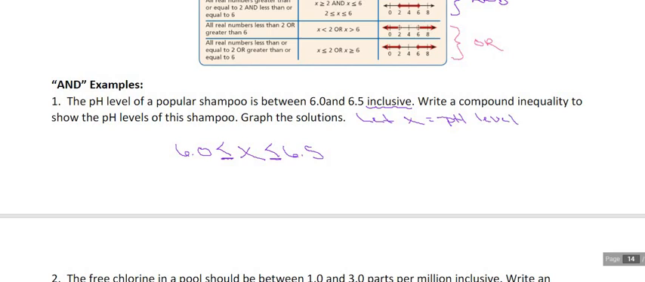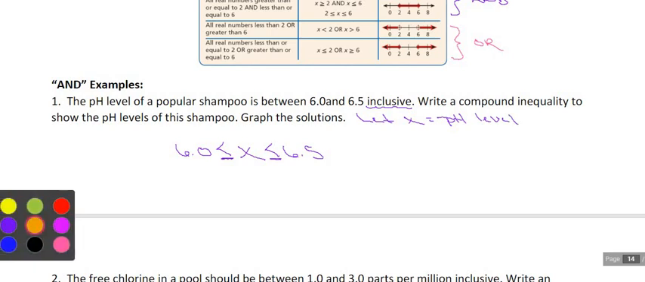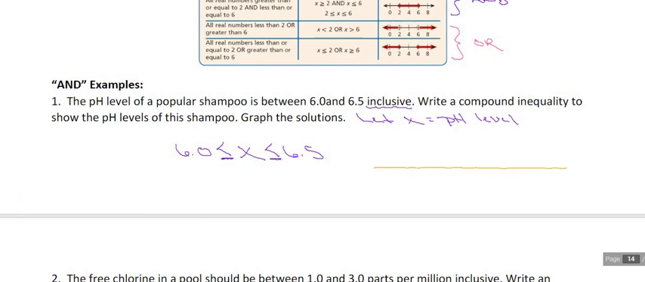So there is our compound inequality, and here is our number line. So we'll go 5, 5.5, 6.0, 6.5, 7.0, 7.5. So we're going to be between 6.0 and 6.5 inclusive. So we need a closed circle on 6.0, a closed circle on 6.5, and shade in between.